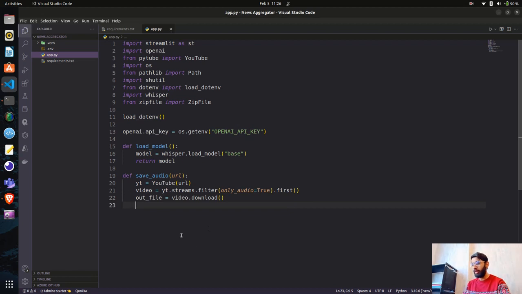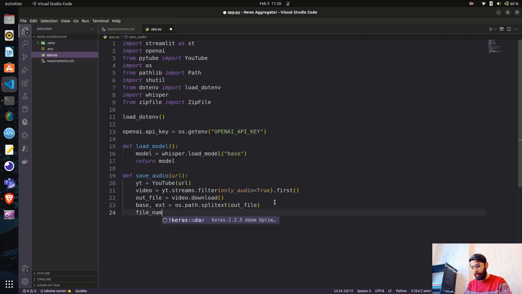So we have an output file. Now we do not want the entire path name of the audio we are getting from YouTube. We'll only split the text and the out file, and now let's handle the file name. Let me show you what I'm talking about. The file name is base plus the extension, which we define here: we only need the MP3 file. We do not need anything else. Now we have the file name.